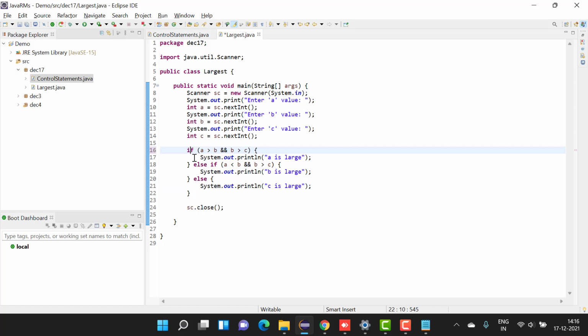Suppose you have written this code for finding the largest number among three variables.